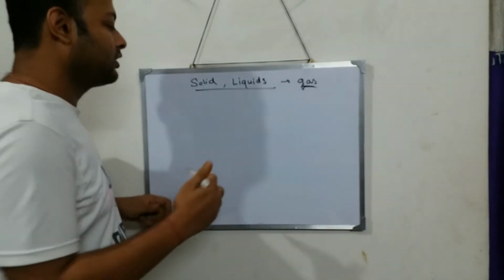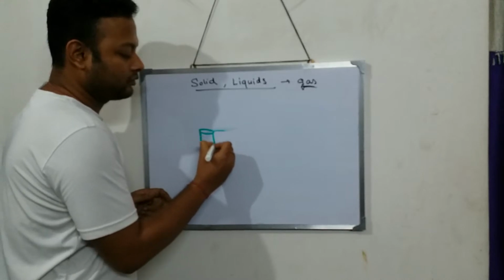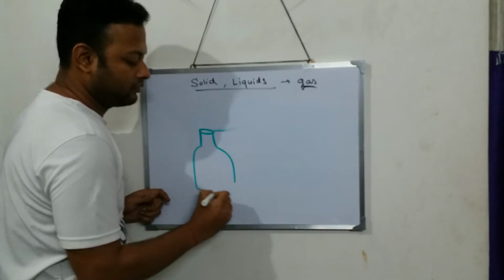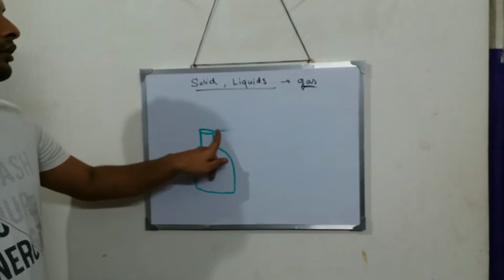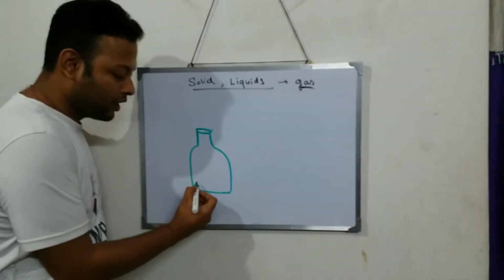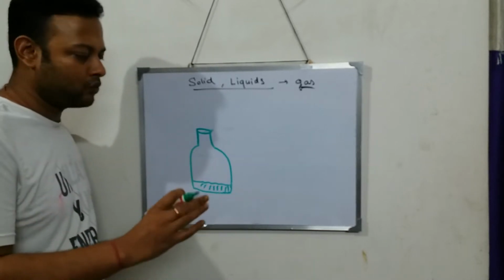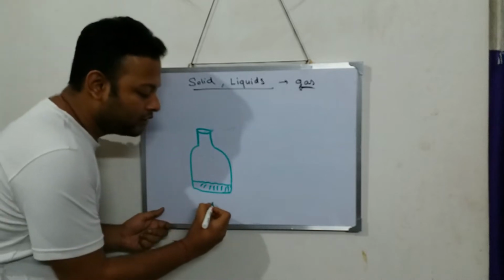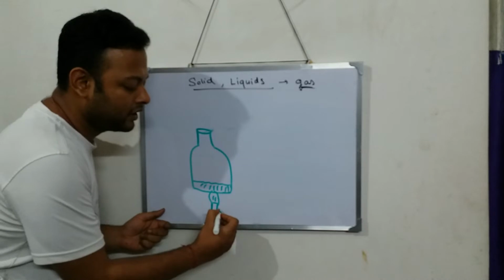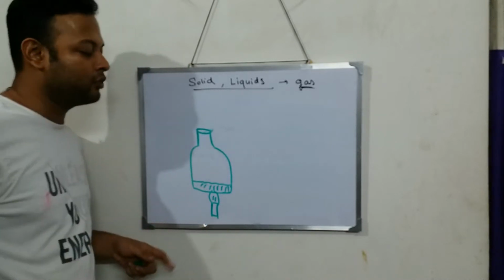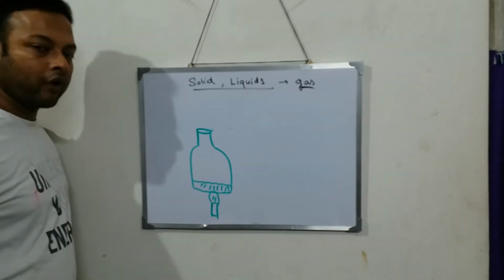You take a jar of water. You put some water in the jar. Take some water and put it in the jar. Now what you do? You heat the jar. You heat by a candle or a flame. Now what will happen? The water will start boiling.